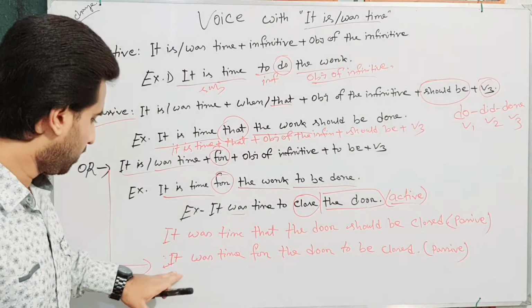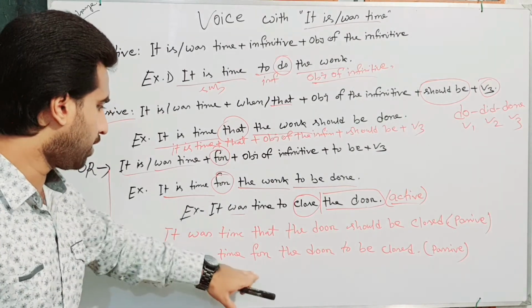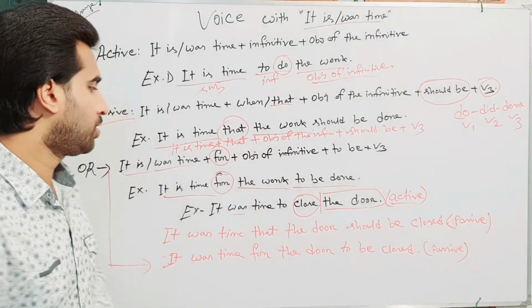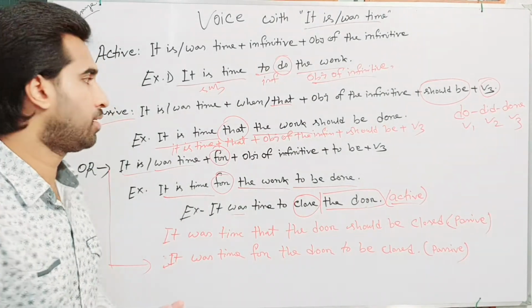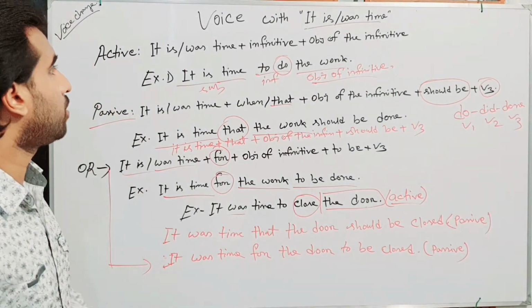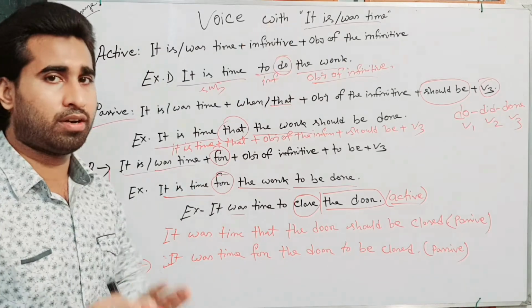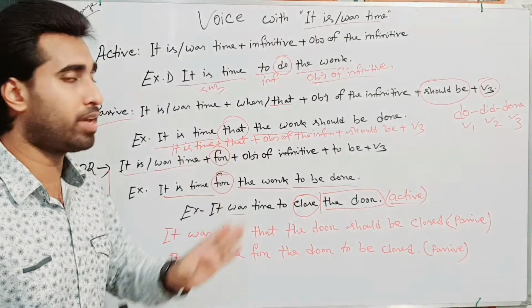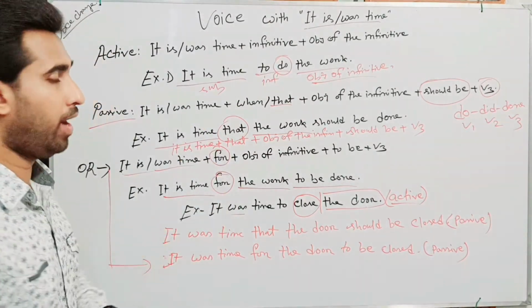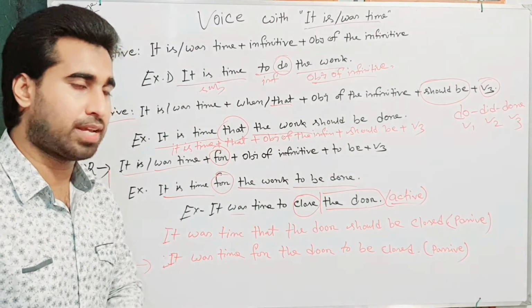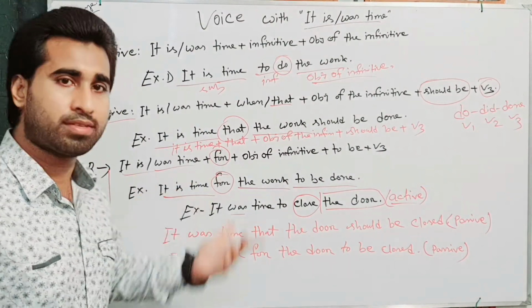In another way, we can make it: it was time for the door to be closed. Both are correct here. So, my dear followers, I hope you are clear how to find in a sentence it is or it was time, and that an active sentence or passive sentence can be transformed this way.